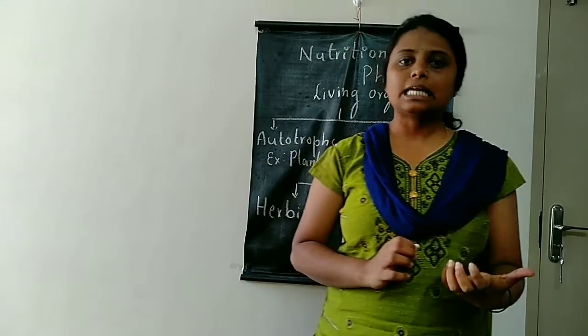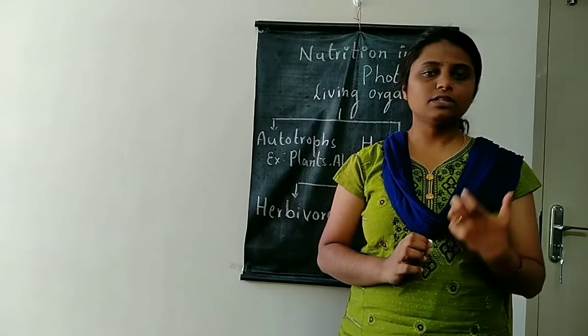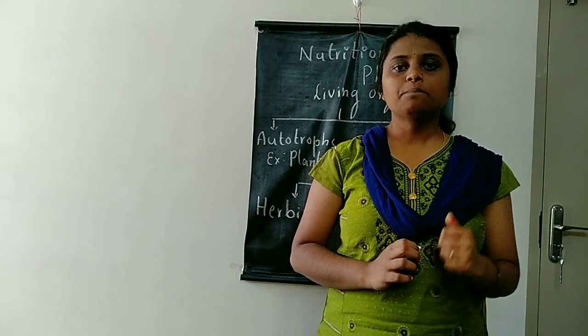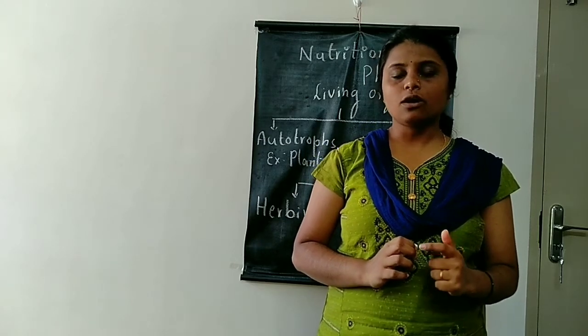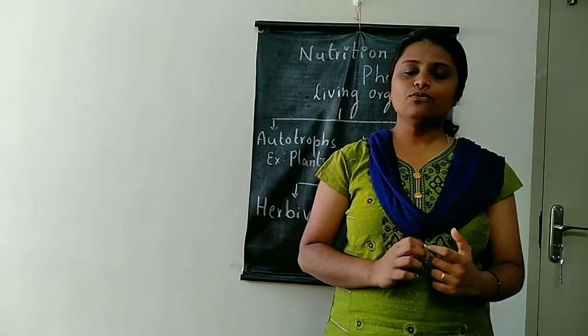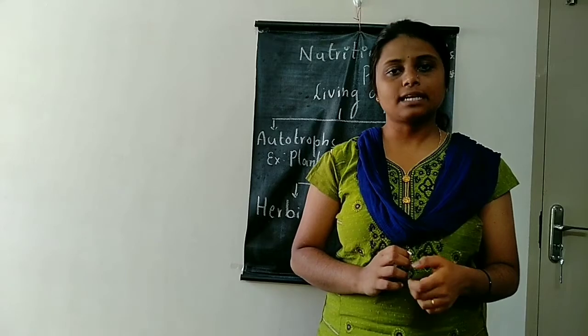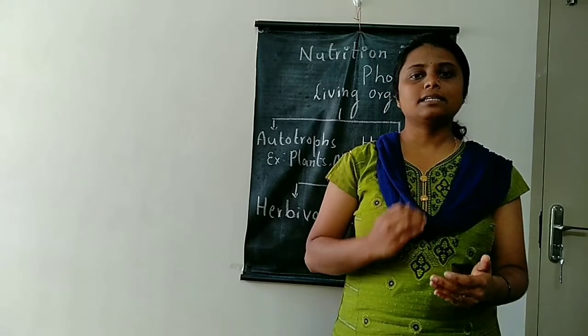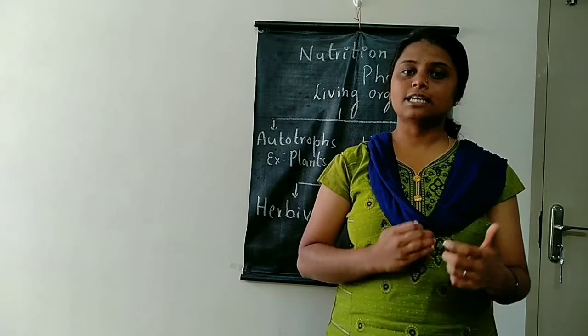All the plants have the green color, and that is due to the presence of a special pigment called chlorophyll. Chlorophyll helps to absorb the sunlight. That sunlight is used as a fuel.